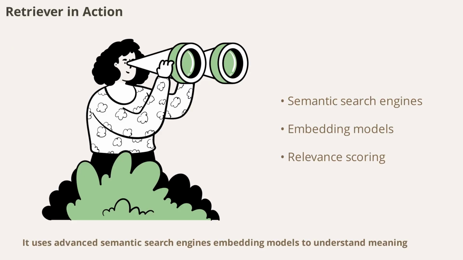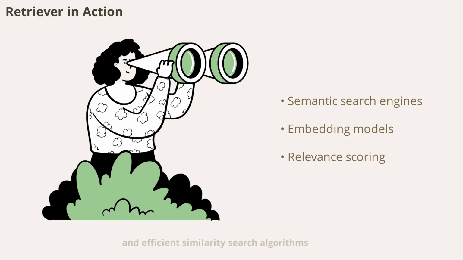The retriever is responsible for finding the most relevant information in the knowledge base. It uses advanced semantic search engines, embedding models to understand meaning, and efficient similarity search algorithms. The retriever also ranks and scores the relevance of each result, ensuring that only the best information is passed on to the next stage. This component is crucial for making sure the AI has the right facts at its fingertips.